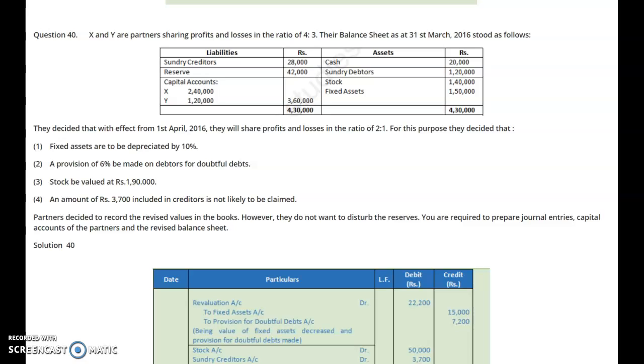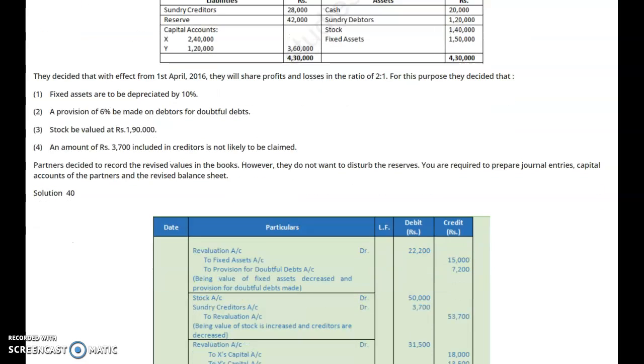It comes to rupees 7,200. So these two items are having a loss. So they will be debited to the revaluation account, and the journal entry will be: revaluation account debit with 22,200, to fixed assets 15,000, to provision for doubtful debts with rupees 7,200. These two items are being adjusted.